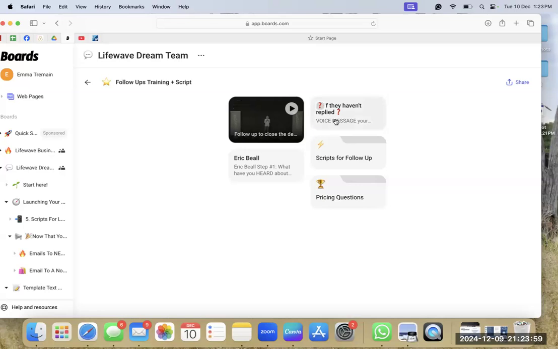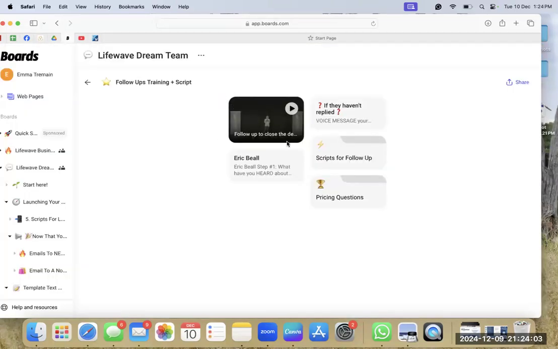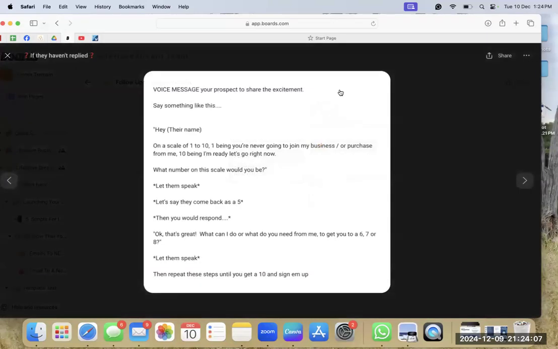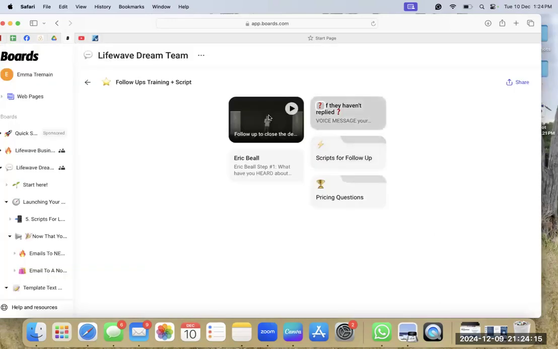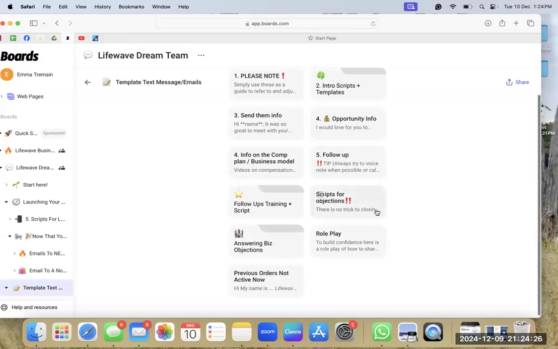If you're not someone who watches videos, then you can just read this, which explains exactly what Kendall says, but in text form. So if you prefer to just read rather than watch a video, you've got that option. And then so on. These are all for follow-up, so you can just have a little play around that folder on how to follow people up.